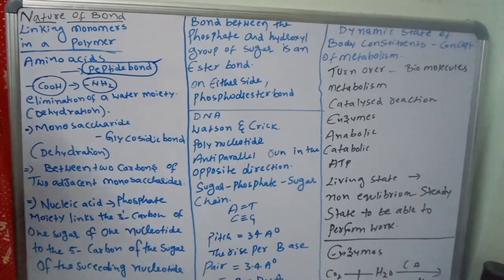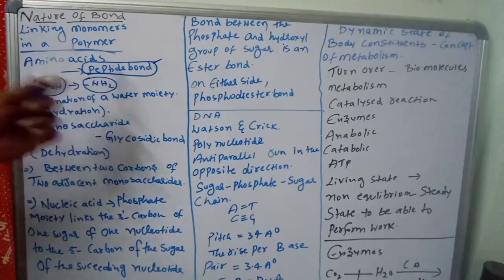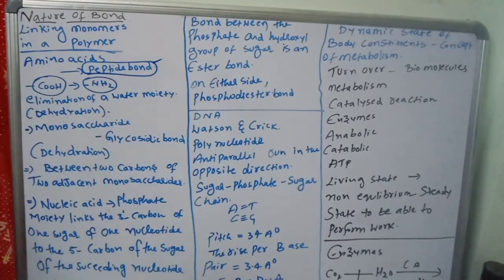With elimination of a water moiety, that is called dehydration. So this is one type of bonding, called the peptide bond. The amino group of one amino acid and the carboxyl group of the other are joined together. That is very important. At the time of formation of the bond, some amount of water is eliminated. That is called dehydration. This is the peptide bond related information.